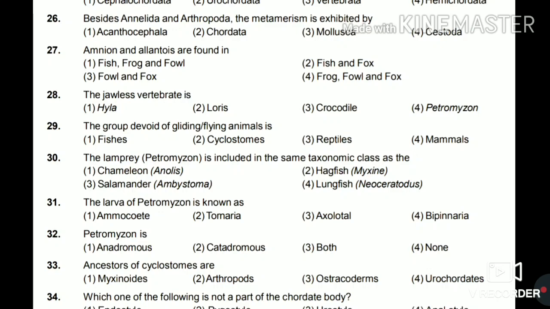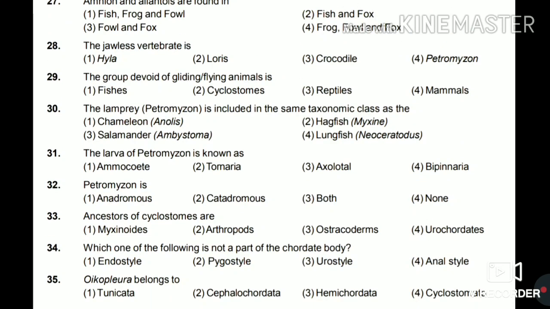So the answer for this is cyclostomes. 30. A lamprey is included in the same taxonomic class as chameleon, hagfish, salamander, and lungfish. So the answer for this is hagfish.